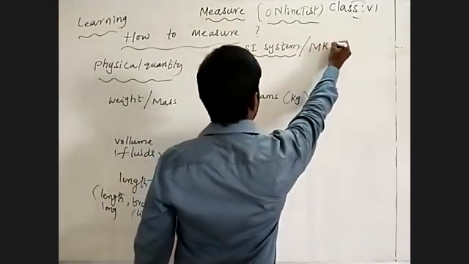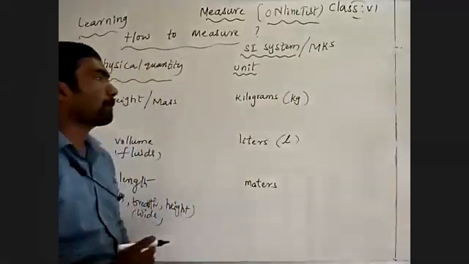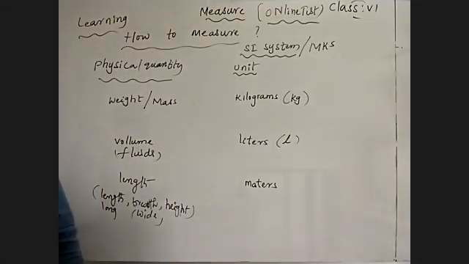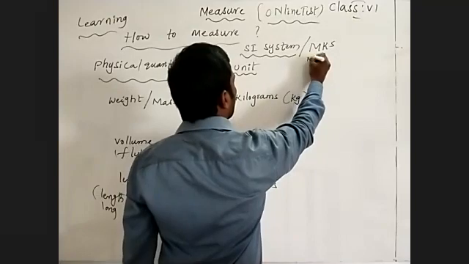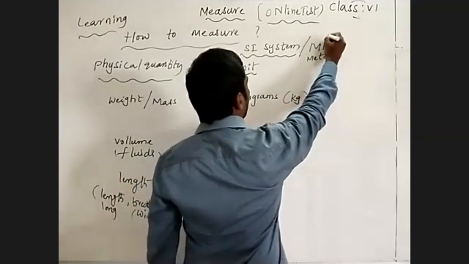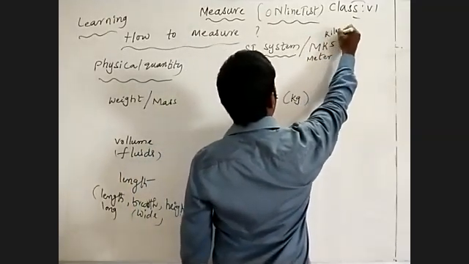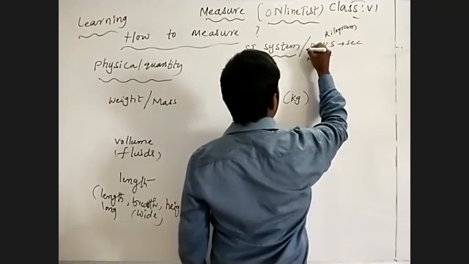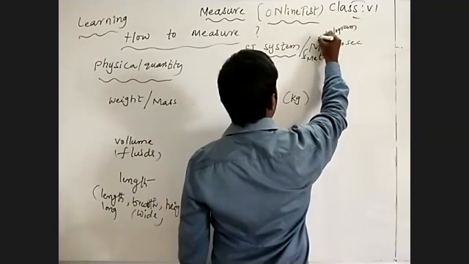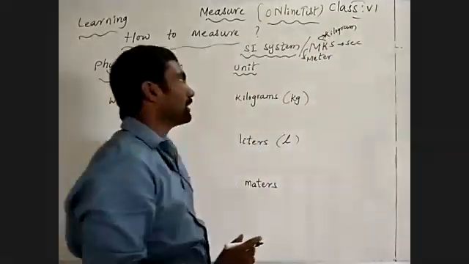That we can also call MKS. M means meter, K means kilogram, S means second.